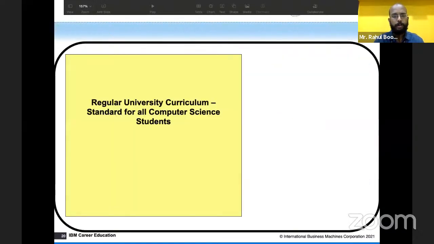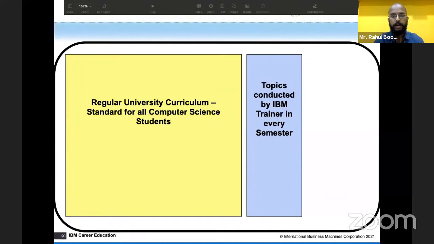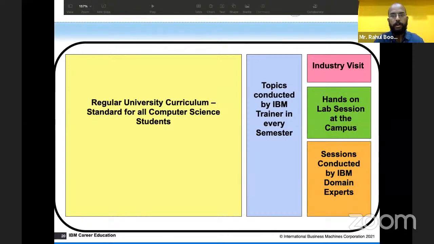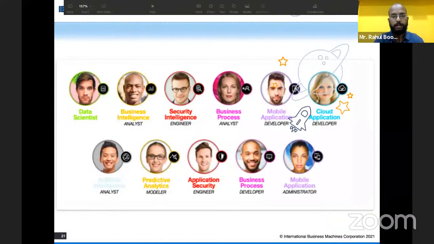So this is how the collaborative program structure would be. Regular university curriculum for the standard computer science students, and specialization topics will be covered by IBM trainers every semester. And industry certifications, labs, and all the sessions will cover industry use cases by explaining them at a practical level. So that will be developed.